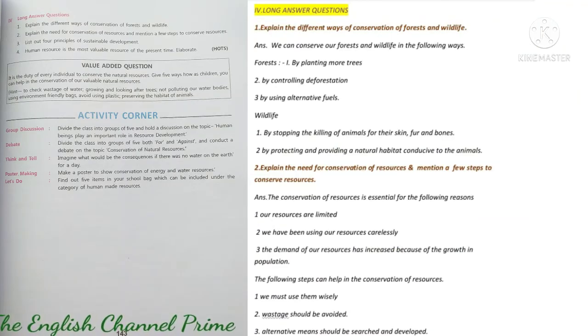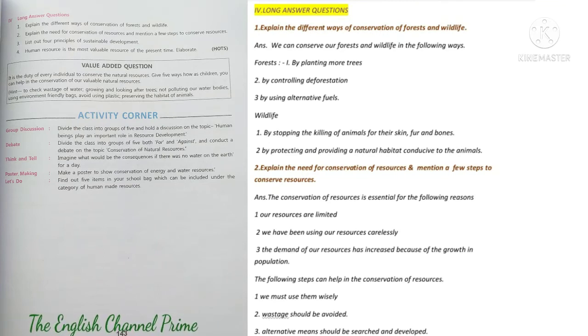Fourth main long answer questions. Explain the different ways of conservation of forest and wildlife. Answer, we can conserve our forest and wildlife in the following ways. Forest: by planting more trees. Second point, by controlling deforestation. Third, by using alternative fuels. Wildlife: by stopping the killing of animals for the skin, fur and bones. Second, by protecting and providing a natural habitat conducive to the animals.